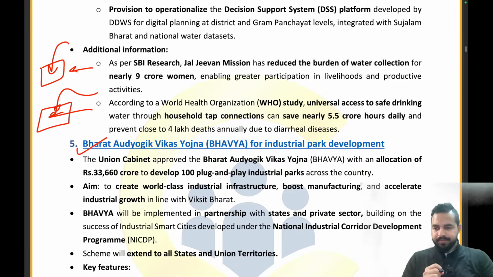Union Cabinet has approved the Bhavya scheme, that is Bharat Audyogik Vikas Yojana, with an allocation of 33,660 crores to develop 100 plug and play industrial parks across the country. So what exactly means the plug and play?